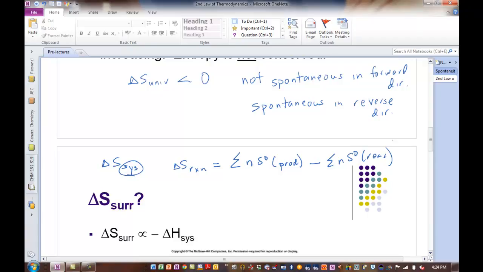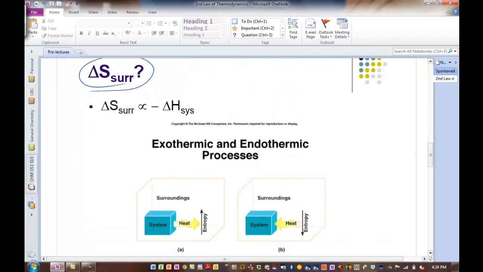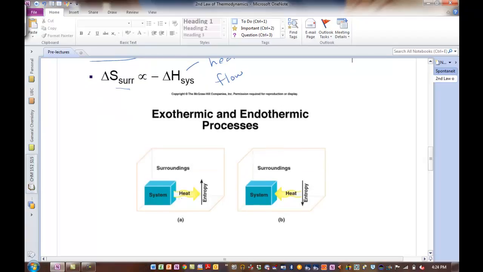The part we don't know is this one, delta S of the surroundings. Okay? And what we're going to find is that the entropy change of the surroundings will depend on the heat flow of the system. All right? So I think, for example, it's easiest to first look at an exothermic reaction. So our system is releasing heat in this case. Everybody agree with that? So our system releases heat.